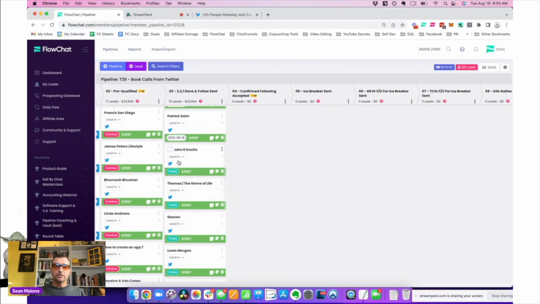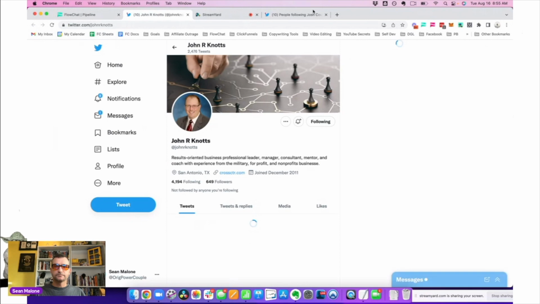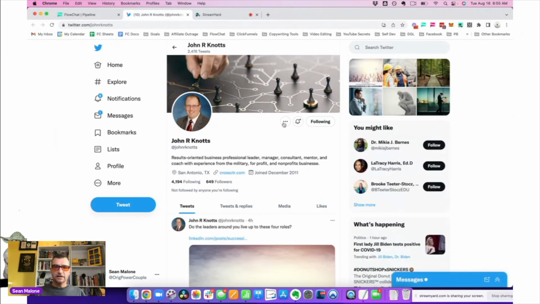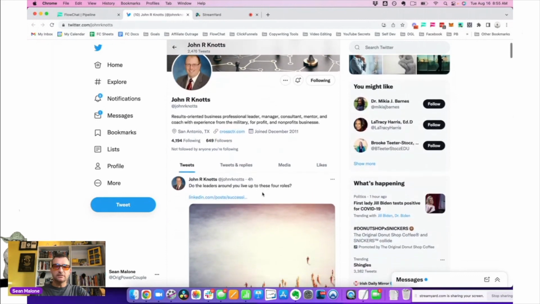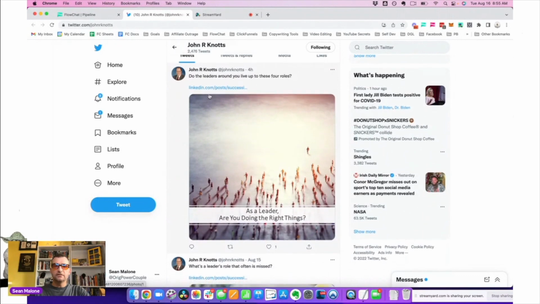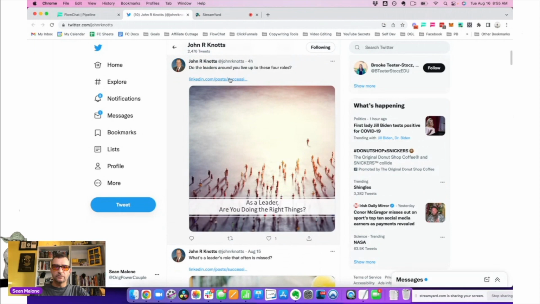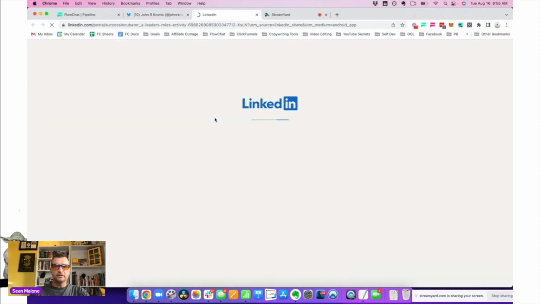And so we're going to go look at John Knotts. Let's look at his card. And again, he still hasn't followed me back because I don't have a message there. And it might take some time to do this, guys. I just started this yesterday. So I'm going to see again, 4 hours ago. "Do the leaders around you live up to these 4 roles?" So very relevant. Okay, so what are the 4 roles? Let's go look on his LinkedIn.